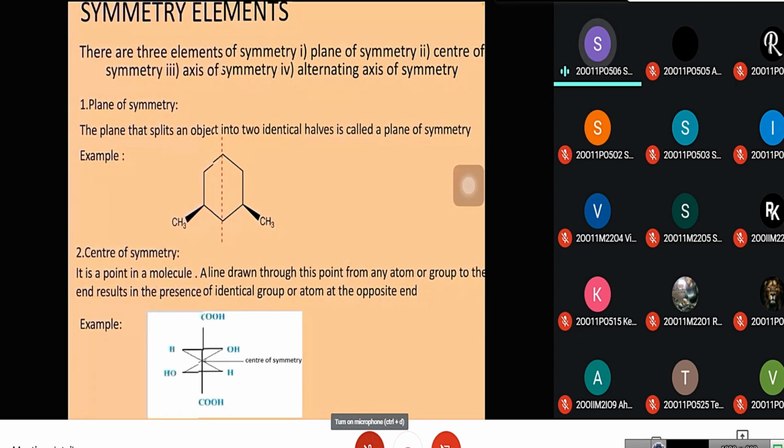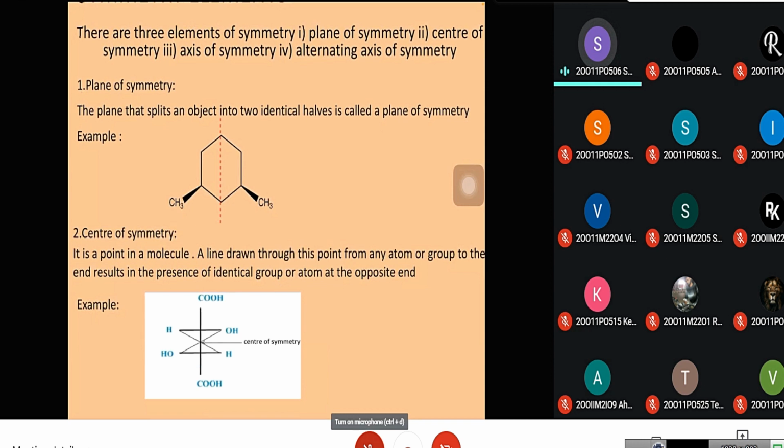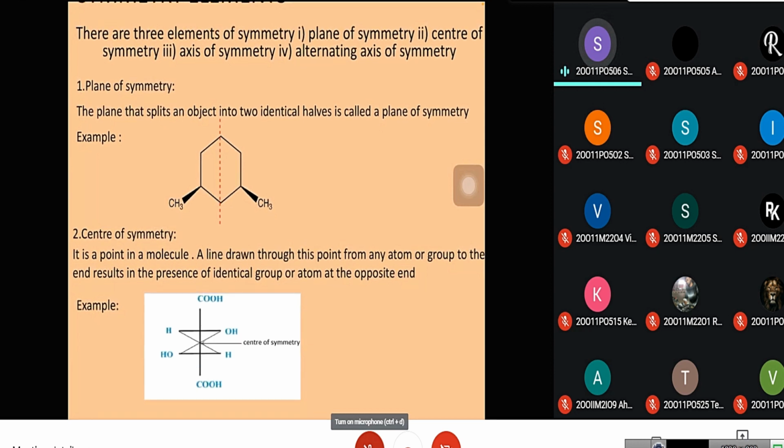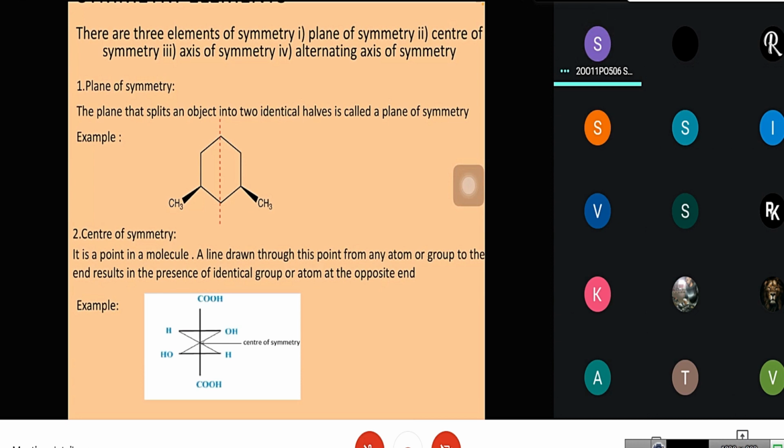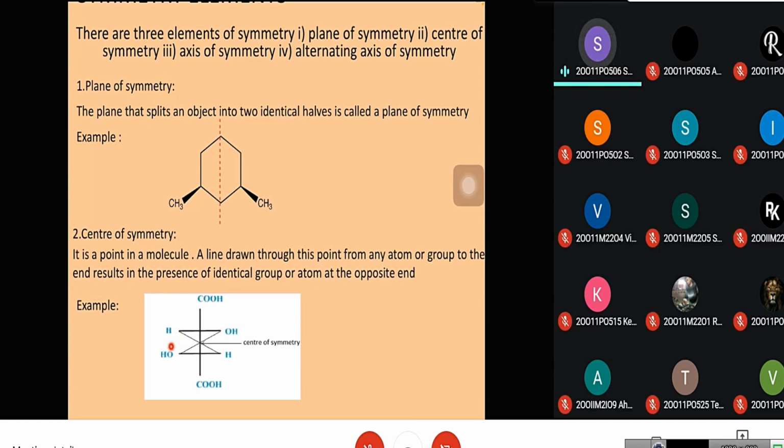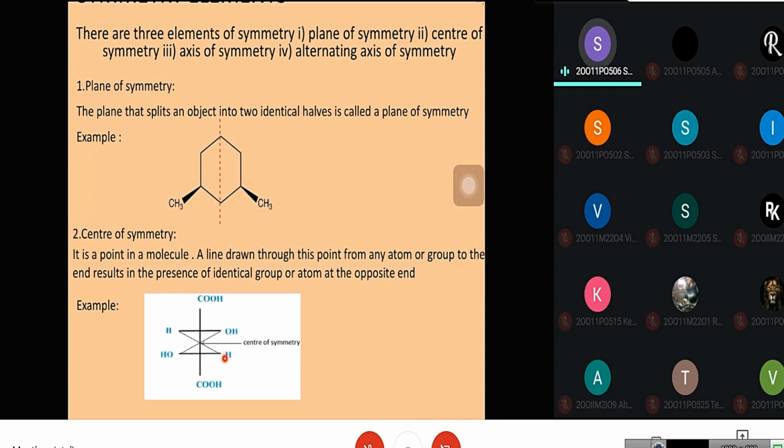Second one, center of symmetry. It is a point in a molecule. A line drawn through this point from any atom or group to the end results in the presence of an identical group or atom at the opposite end. In this example, we can see that hydrogen to hydrogen we can draw an imaginary line, and this OH group to this OH group we can draw an imaginary line. This is the center of symmetry we can see by drawing imaginary lines.